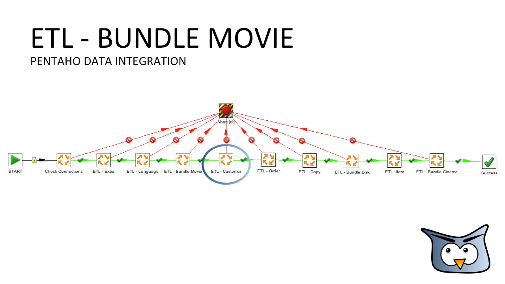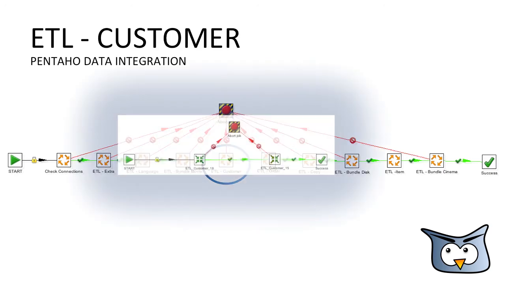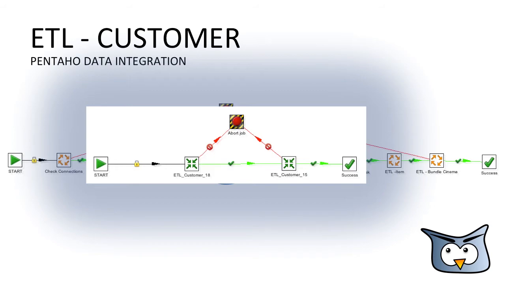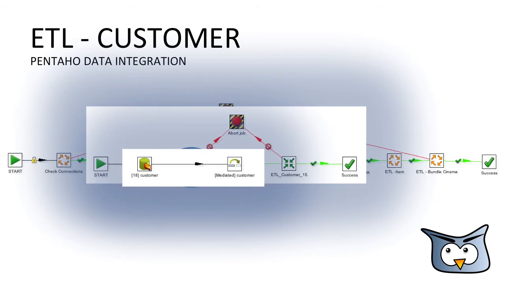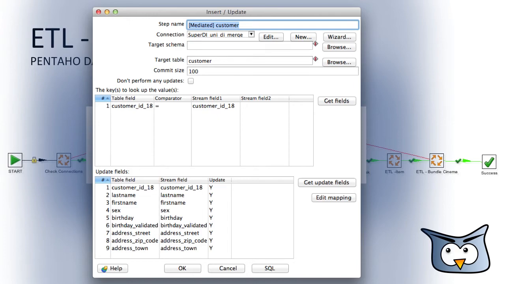The ETL customer job is a good example of how we managed the challenge of multiple runs of our ETL job. The customer table is used by Group 18 and Group 15. Let's take a closer look into the ETL customer 18 job. We are extracting the data from the database of Group 18 and then do an insert update. If we open this insert update, you can see that we look up the customer ID 18. This is the ID used as primary key in the database of Group 18 and is stored as an additional field in the customer table of the mediated schema to provide this lookup functionality, to make sure that we don't get any duplicate entries.